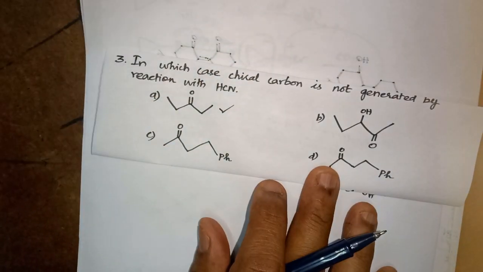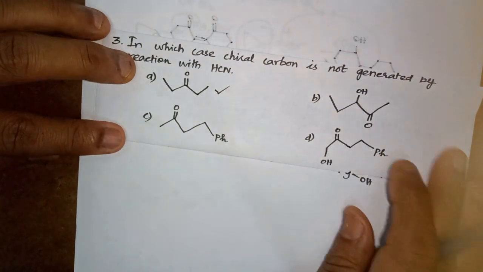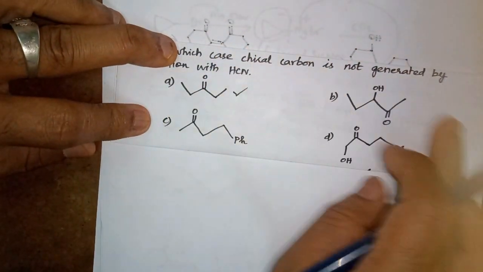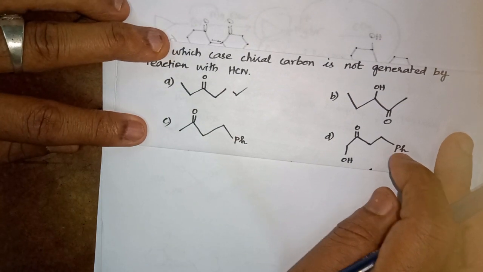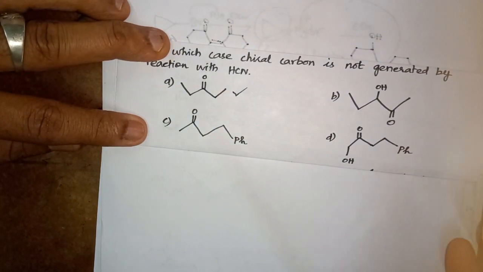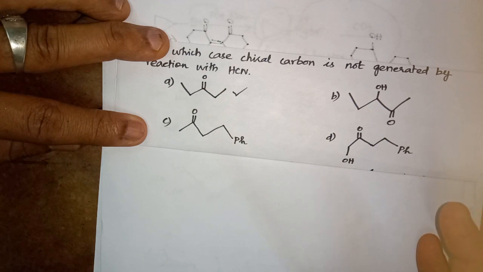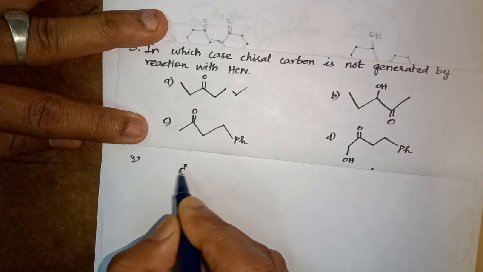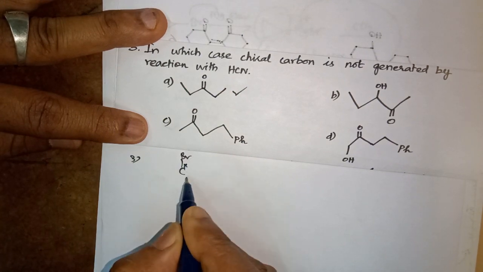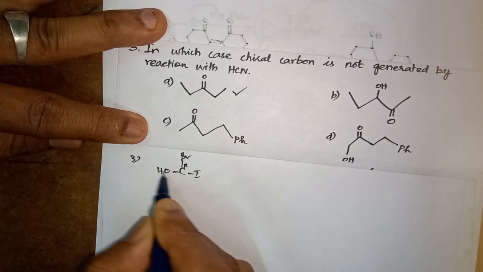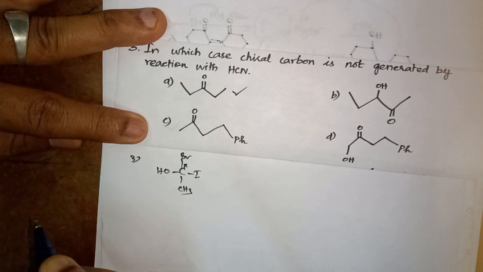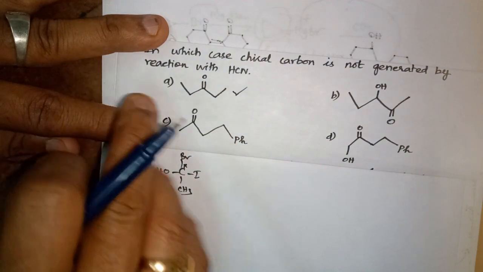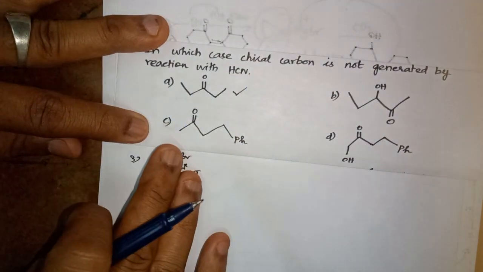What is the third question given here? You see, in which case is a chiral carbon not generated. What is called a chiral carbon? A carbon which is attached with 4 different atoms or 4 different groups is called a chiral carbon. Now I take a chiral carbon here: Br, I, OH, and CH3. This is called chiral. What they ask is, when HCN is added, the resulting compound should not have a chiral carbon.